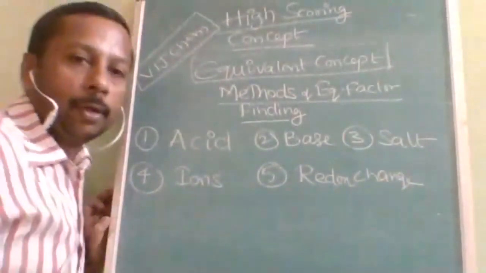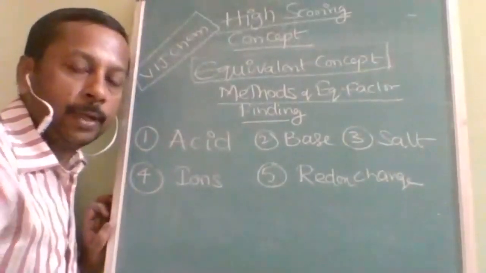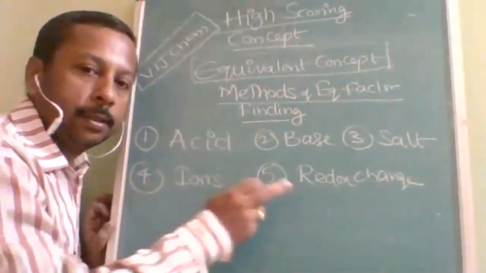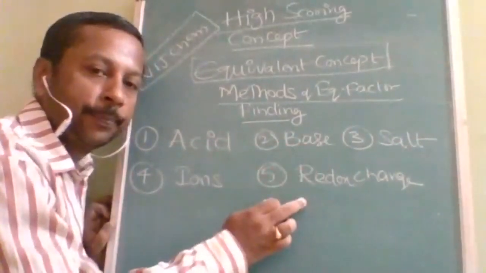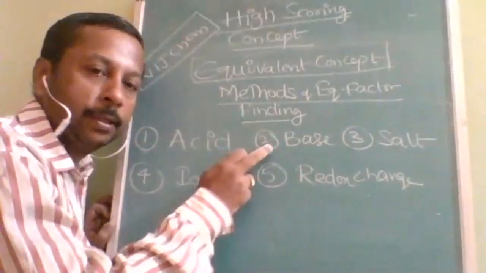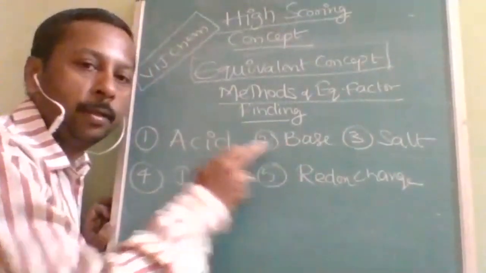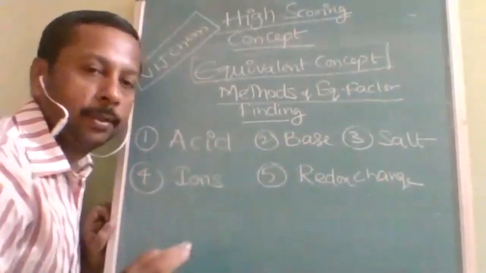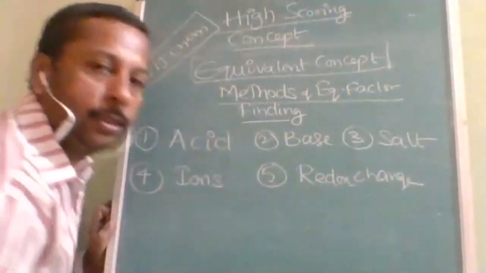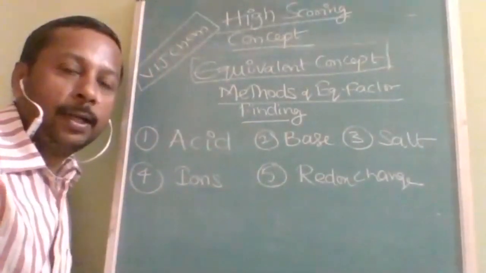If you already learned these methods, then it is well and good. Suppose you have not learned redox change, you just skip till you get this heading. If you don't know base, you move forward up to base. If you don't know acid itself, you learn acid and skip the rest as per your situation. So use this video. Pause and forward is in your hand.